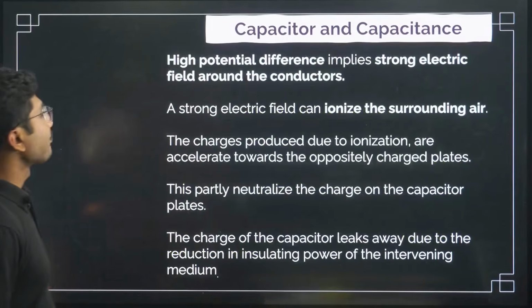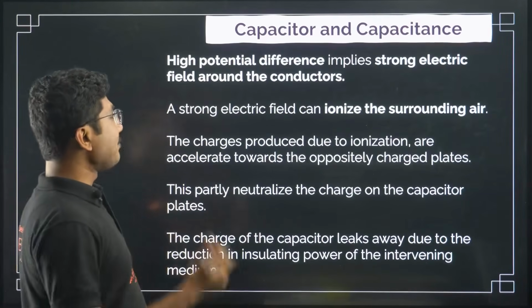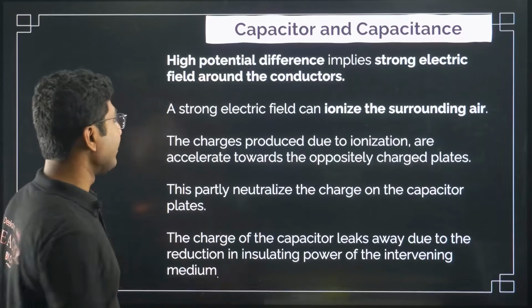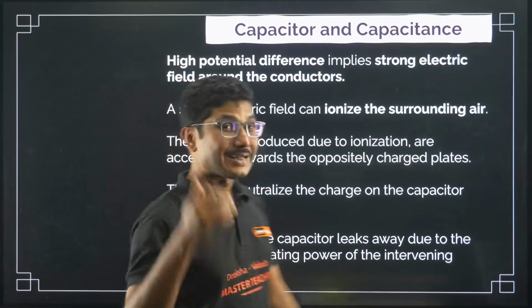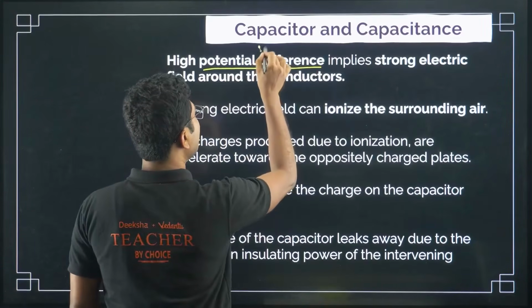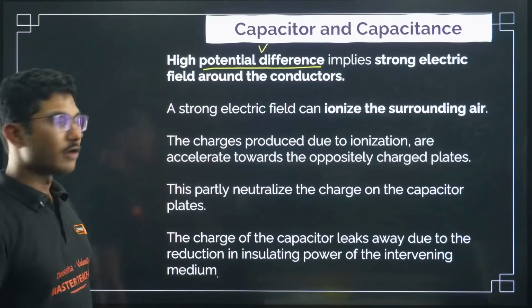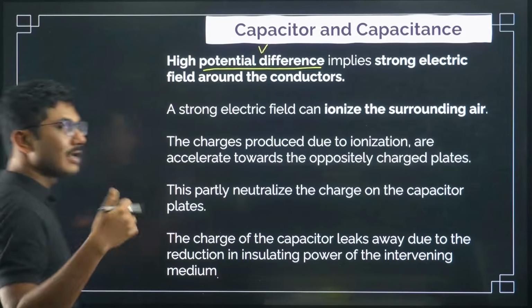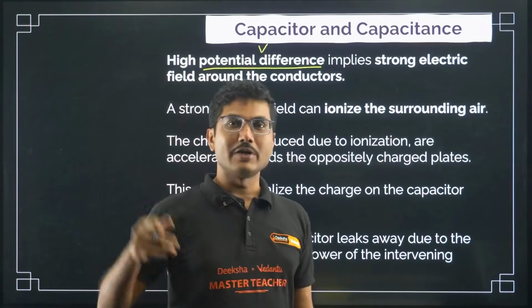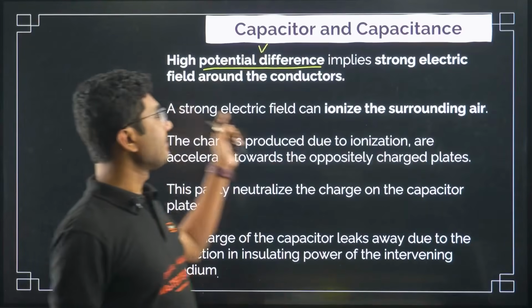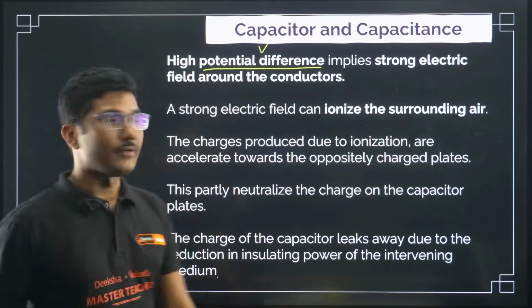Now let's see. High potential difference implies a strong electric field around the conductor. If the potential difference V is high, the electric field will also be high. Electric field and V are directly proportional; we know that E is equal to dV by dx. A strong electric field can ionize the surrounding air.